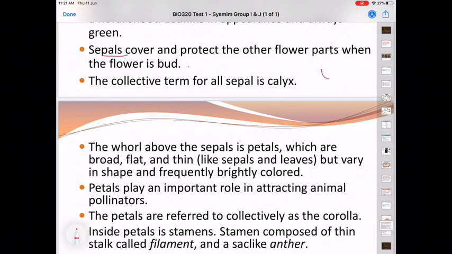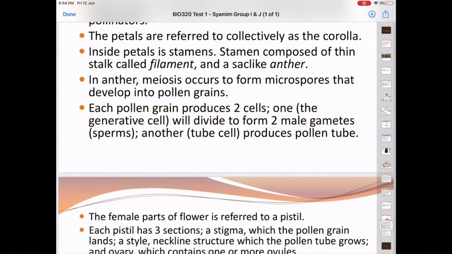The collective term for all sepals is calyx. So this is the flower, and the sepals are at the bottom. Usually there are 2, but some plants have 4. So the collection of the sepals we call calyx. The whorl above the sepal is the petal, so this is the flower petal. Petals are broad, flat and thin, but vary in shape and are frequently brightly coloured. The petals are referred to collectively as the corolla. It means all petals together we name as corolla.